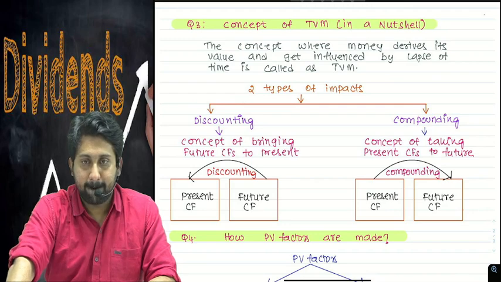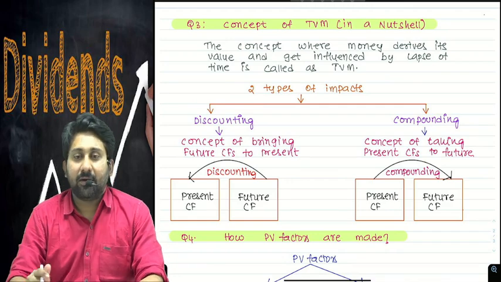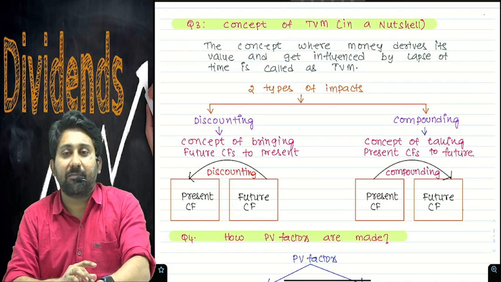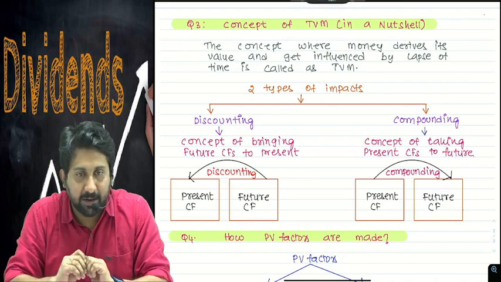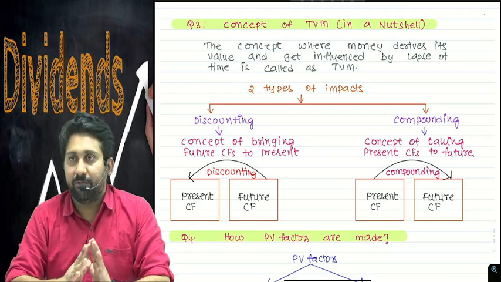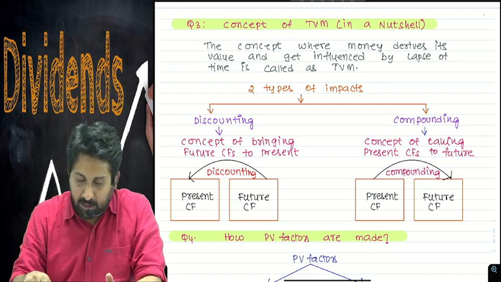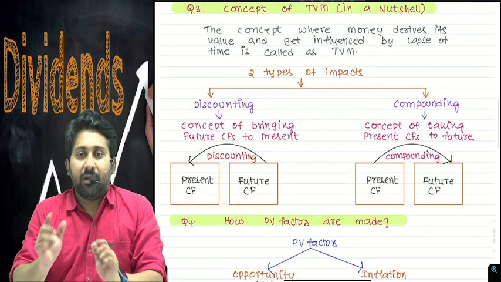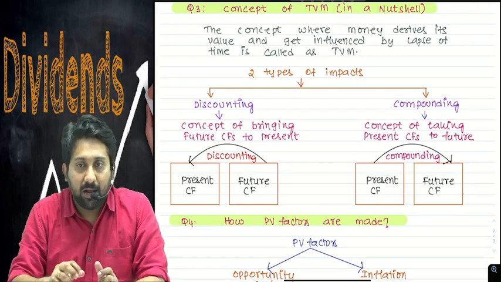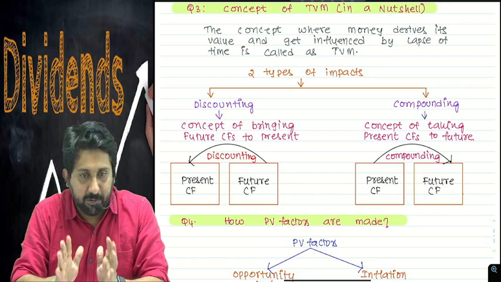So the next concept is time value of money in a nutshell. I don't want to waste your time by explaining everything from CPT or IPCC, only the main concept from our discussion point of view. What really does time value of money mean? As you already see on the screen, the concept where money derives its value and gets influenced by the lapse of time is called time value of money.